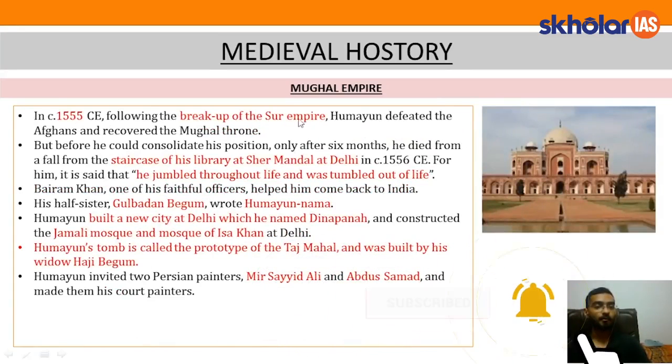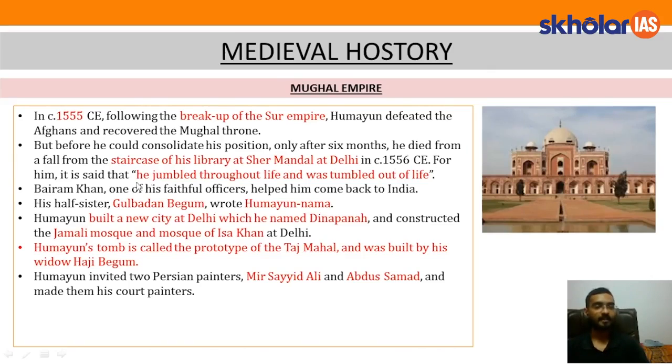following the breakup of the Sur Empire, Humayun defeated the Afghans and recovered the Mughal throne. So it took him around 15 years after the defeat in the Battle of Kannauj, or Battle of Bilgram, to reoccupy what he had lost. It was after the breakup of the Sur Empire, or Sher Shah Suri's empire. But before he could consolidate his position, only after 6 months he died from a fall from the staircase of his library at Sher Mandal at Delhi in 1556.